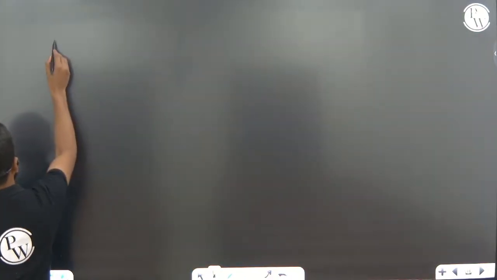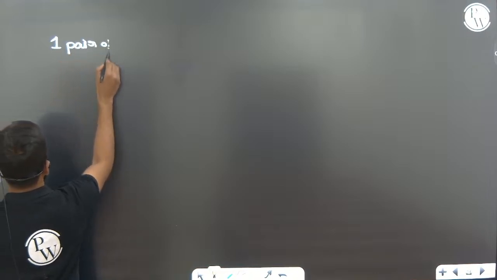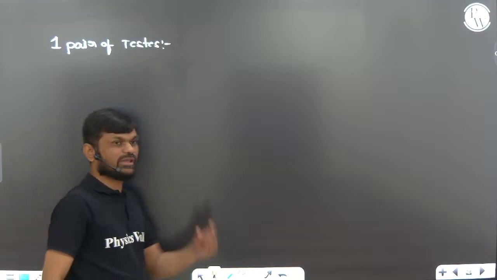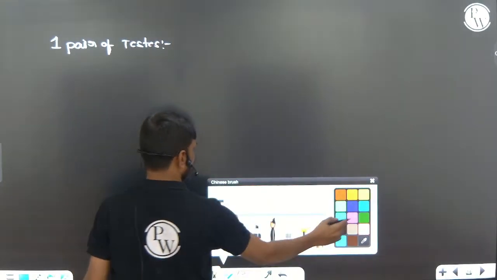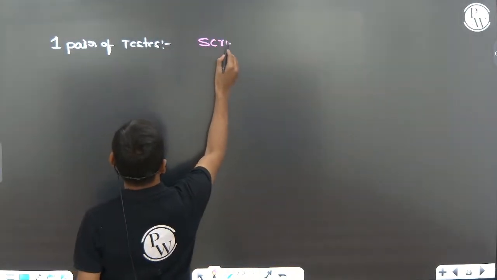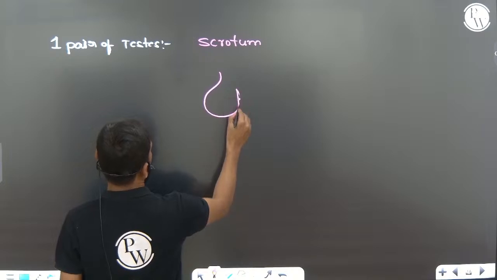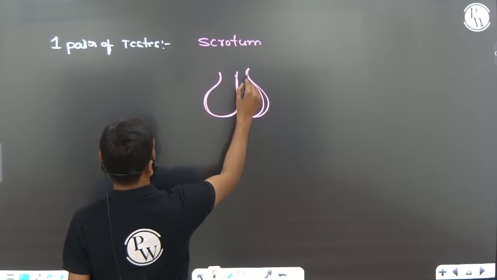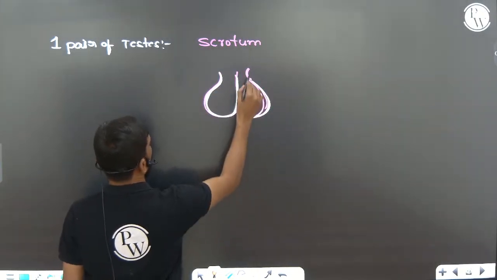First one, a pair of testes. As I already told you, one pair of testes is present outside the abdominal cavity, in a special pouch called the scrotum. Outside the abdominal cavity you can see this is the scrotum.